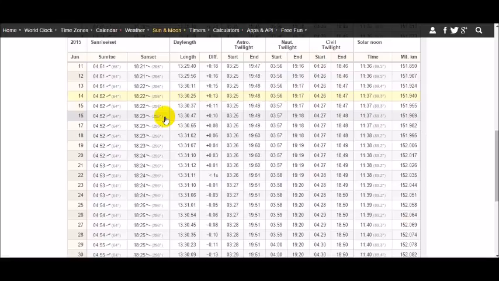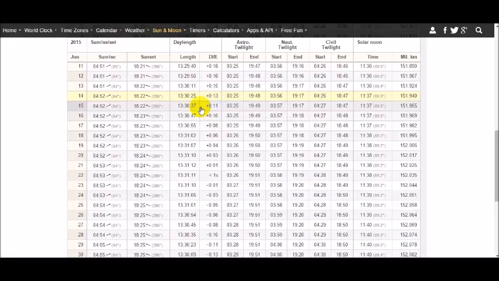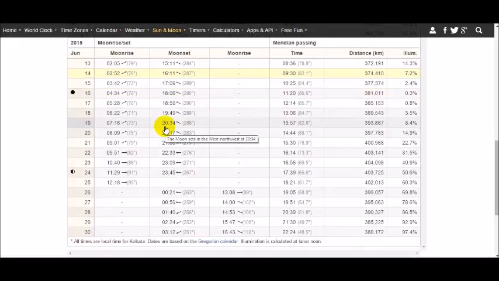It's either no variation or variation by 1 minute in any case. But the moonset timings vary by drastic levels. So on June 17, the sunset takes place at 6:23 p.m., and the moonset will take place 36 minutes later. So for those 36 minutes it's theoretically possible. Please mark my words, I'm saying it's theoretically possible for us to sight the moon. So this is the first day when the moon is actually visible.